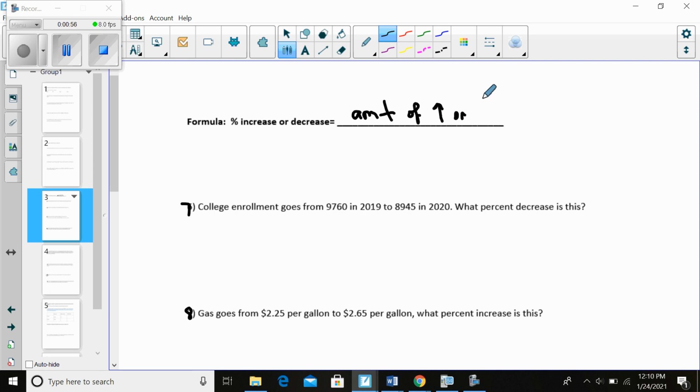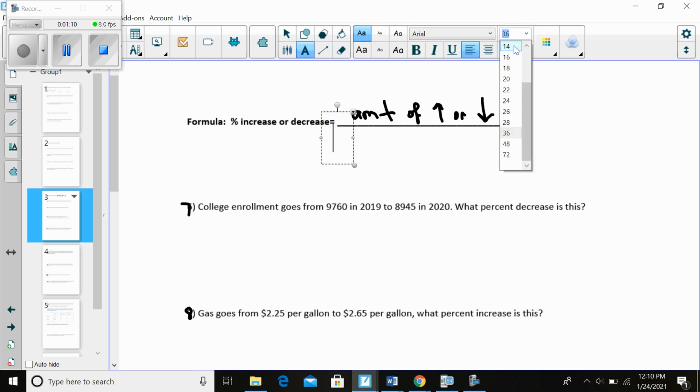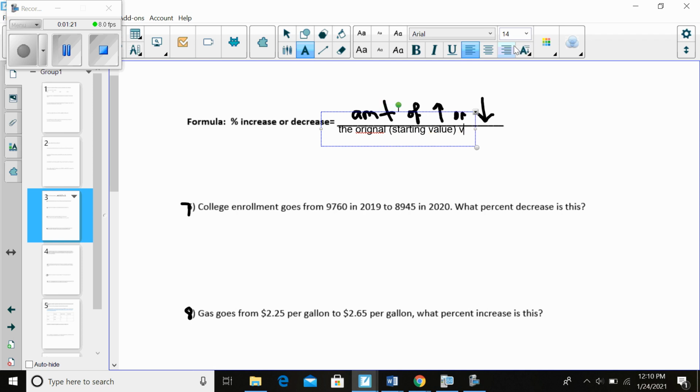Amount of increase or decrease. Maybe you want to write out the words increase or decrease. It's harder for me with my little stencil here. Amount of increase or decrease divided by the original value. So the original value or the starting value. So we are always comparing to where we started.